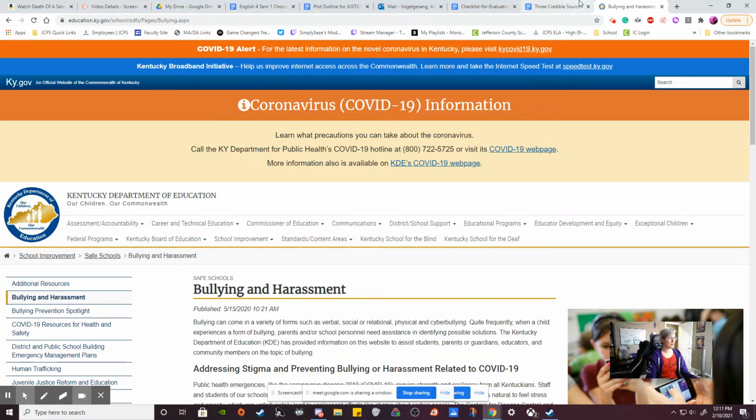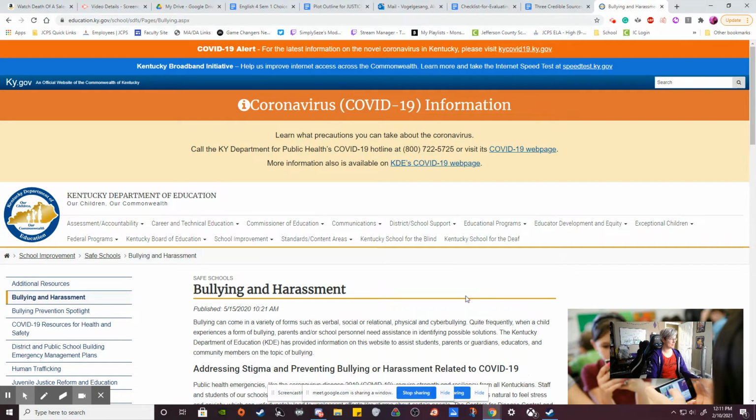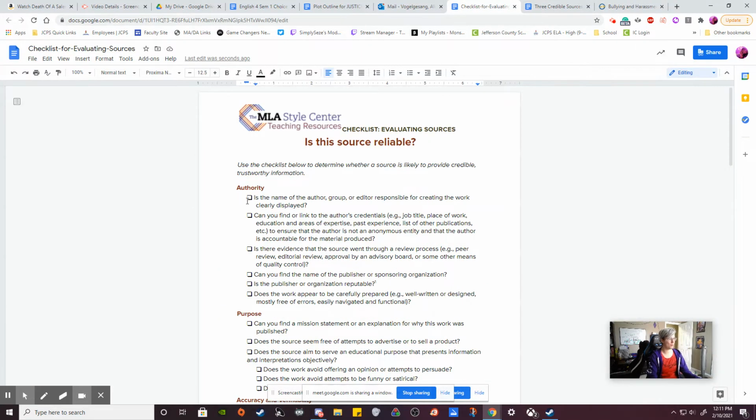Okay. So the first thing the checklist asks us to do is, is the name of the author, group, or editor responsible for creating the work clearly displayed? Well, we click over here and we immediately see Kentucky Department of Education. So yes, it is. We know what group wrote this. Okay? So boom. Yes, that one's good to go. So I can say I've got one check here.